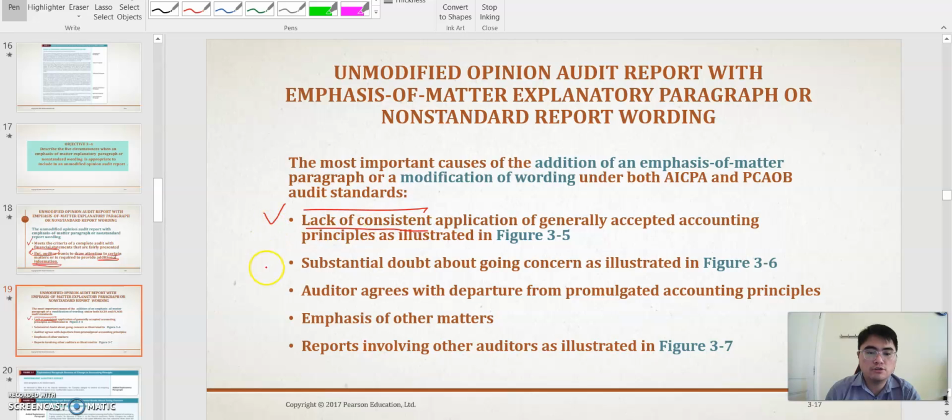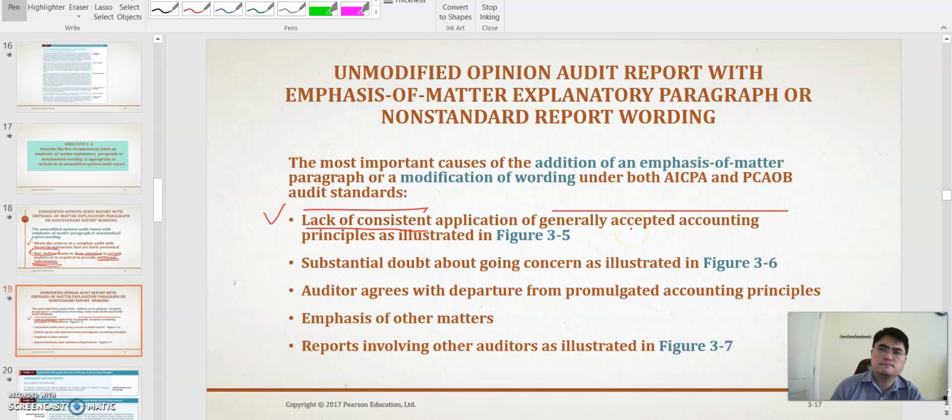So here you can see 1, 2, 3, 4, 5. Even if only one is discovered by the auditor, they have to provide the explanatory paragraph. So the first reason is the lack of consistency of the accounting standard.